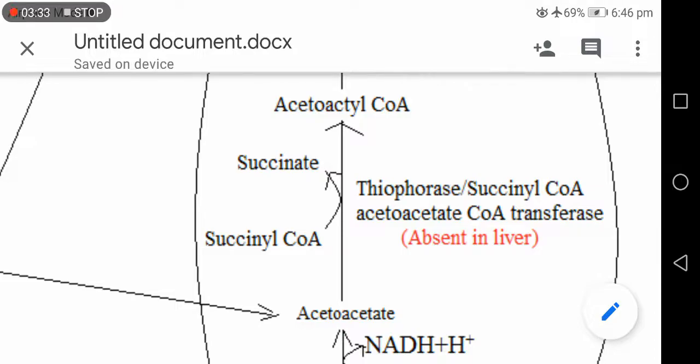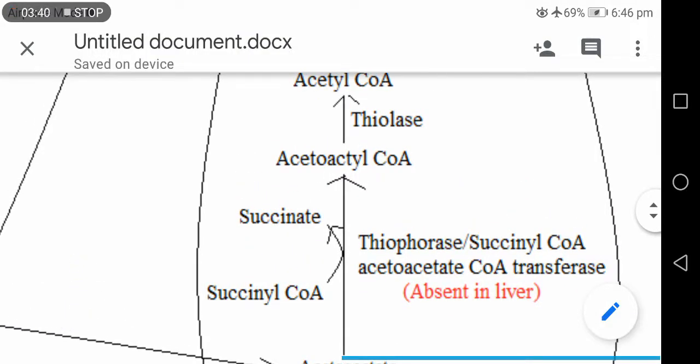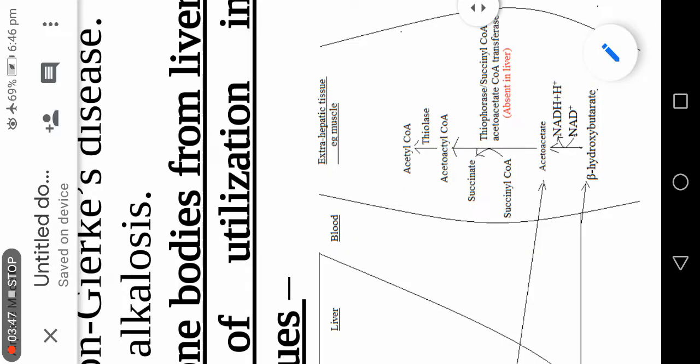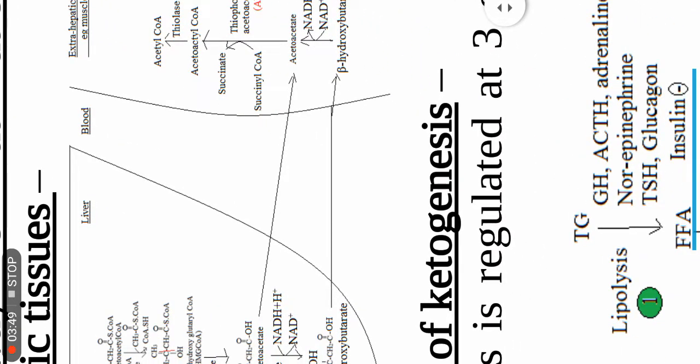This enzyme is absent in the liver, so the liver cannot utilize the ketone body. Then acetoacetyl-CoA is converted by the enzyme thiolase to acetyl-CoA, and this acetyl-CoA enters the TCA cycle to give energy.